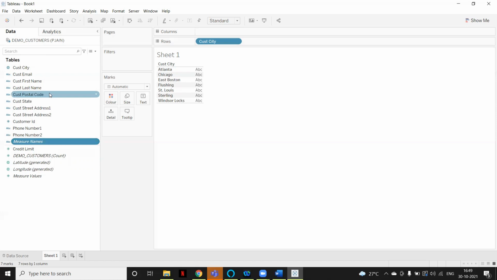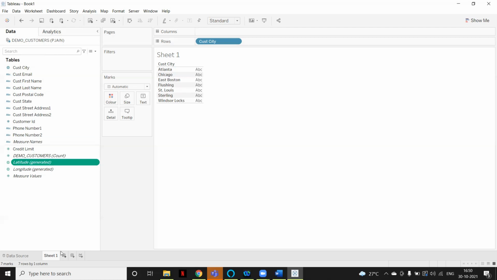Let's understand dimensions and measures. Tableau will automatically assign a column either to dimensions or measures, and will add some columns. We will see the uses of the other columns Tableau has added later. Let's understand dimensions and measures first. A dimension contains qualitative data, like country, city, state. Whenever you drag this kind of column, it will show all the values available in that column.